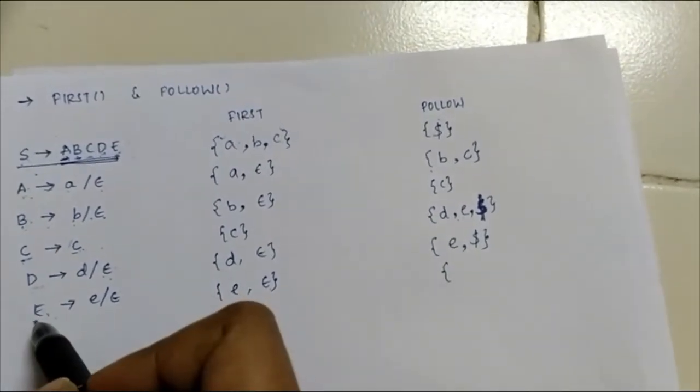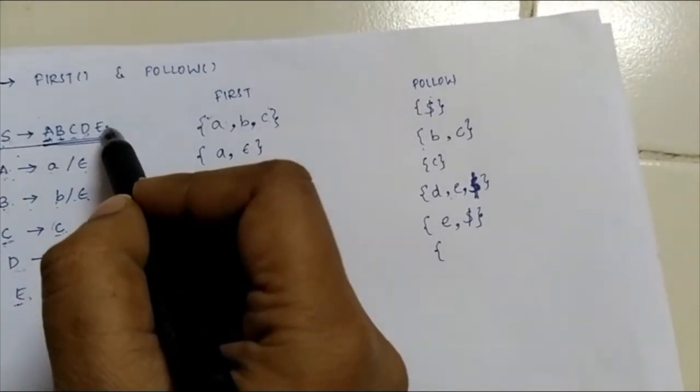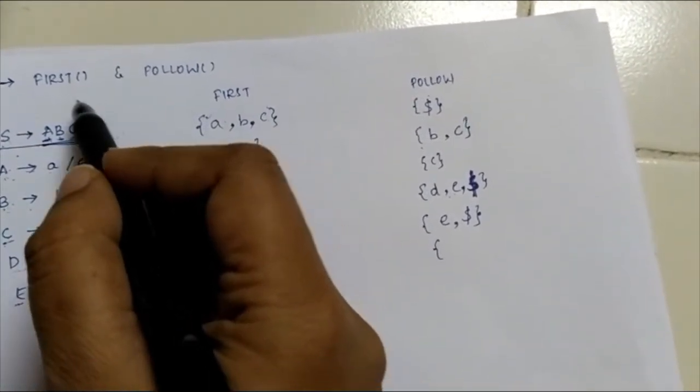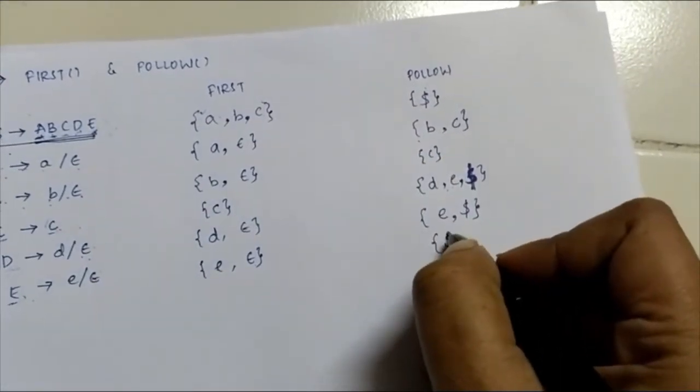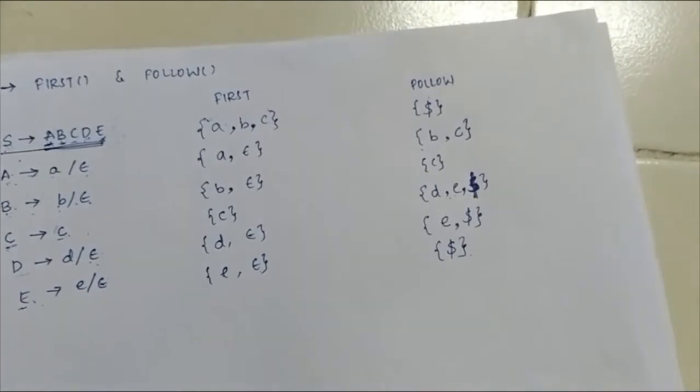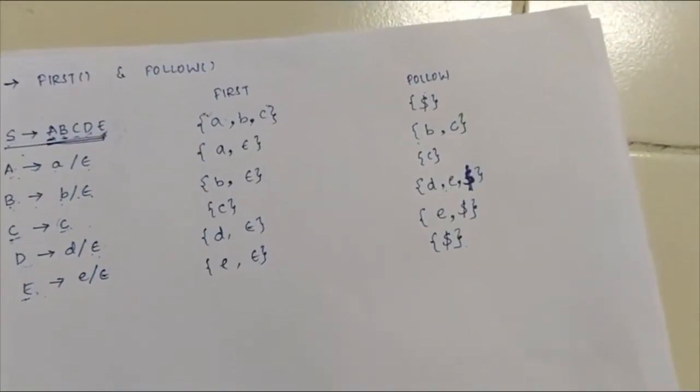Okay, and we have E in RHS. You can see E here. It is not followed by anything, hence its follow will be follow of S. Follow of S is dollar symbol. I hope you have understood. If not, let's discuss another example. Let's see this example now.